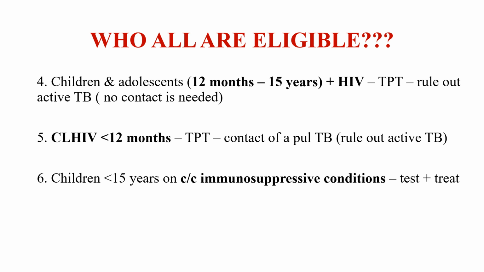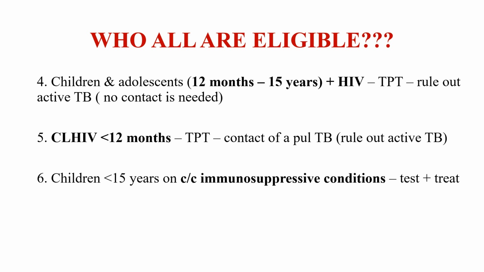And the fifth one is children living with HIV of age less than 12 months, who should also be given TB preventive therapy if they are a contact of pulmonary TB, after ruling out active TB. For 12 months to 15 years, no contact of pulmonary TB is needed. For those children living with HIV of age less than 12 months, we need a history of contact of pulmonary TB.